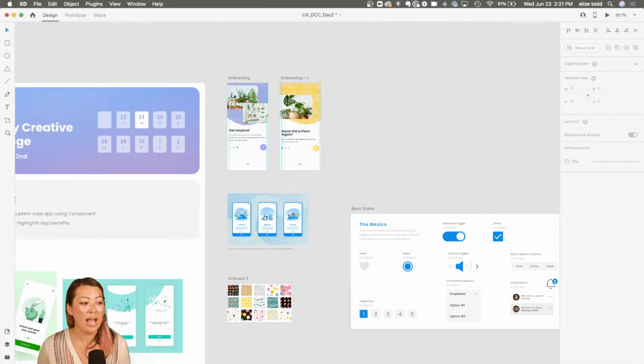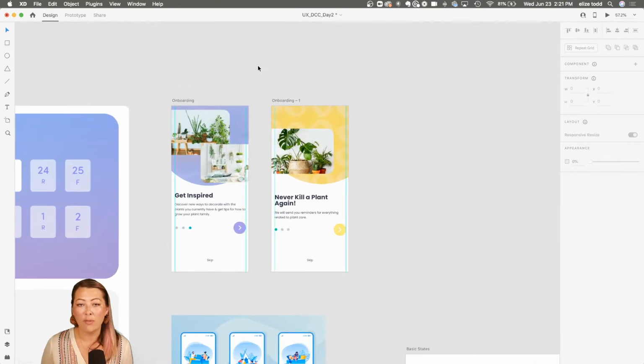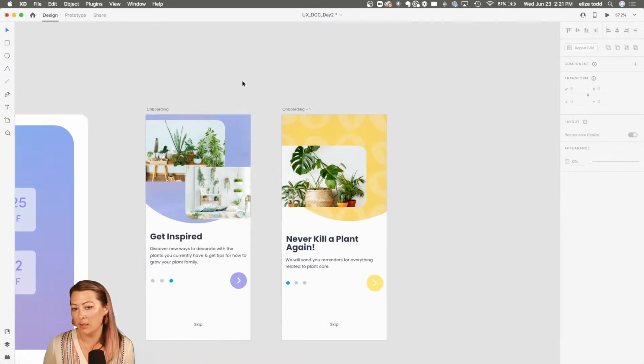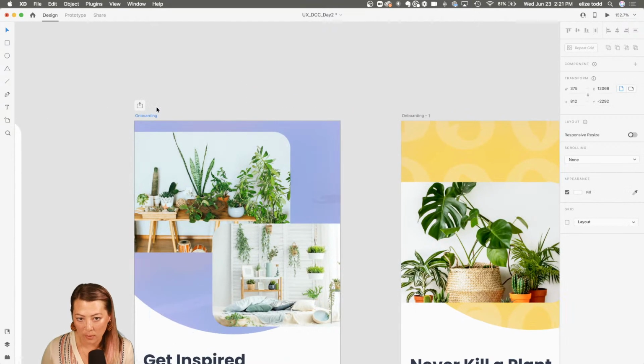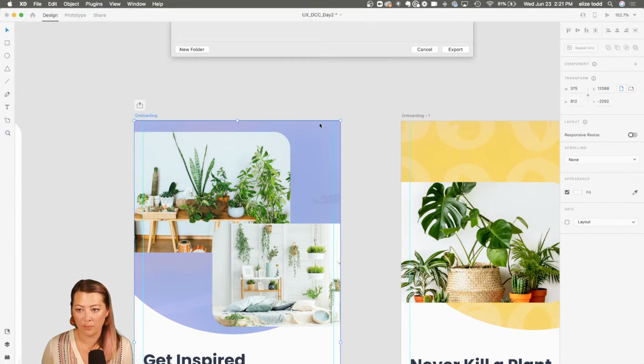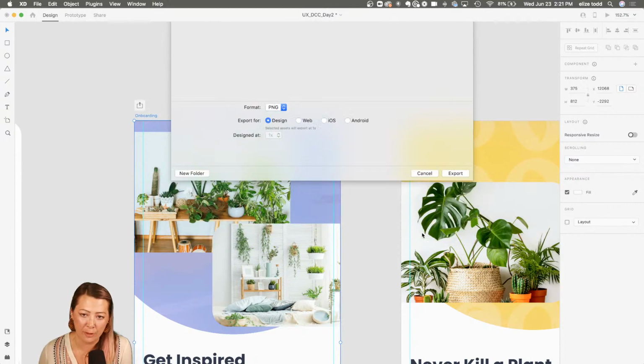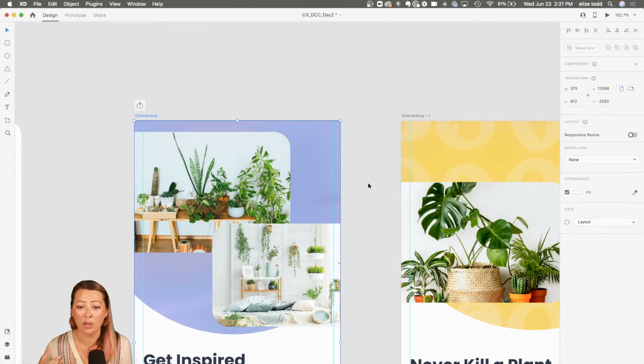Great. So let me show you how to export. If you want to just export the images, you can select an artboard just by clicking the title up here. And you can go into File, and then you can go into Export, Selected, or Selected Artboards. And this is going to make it a PNG for you. And that's how you can upload it into Discord. You can upload the images.